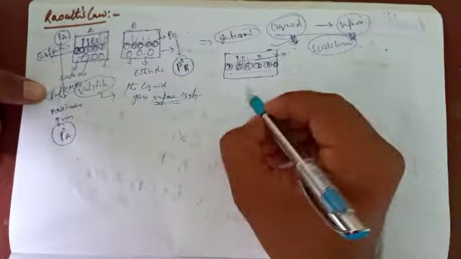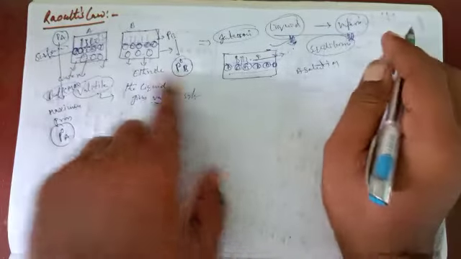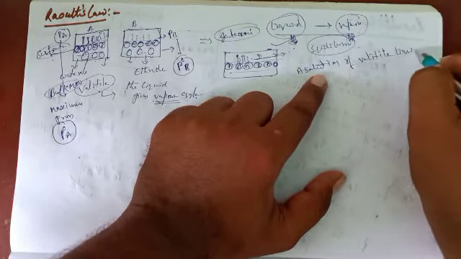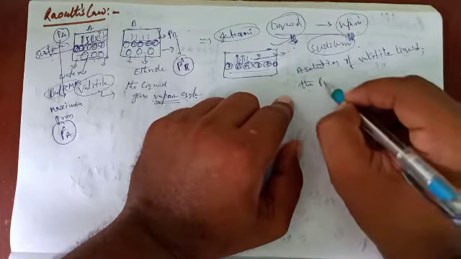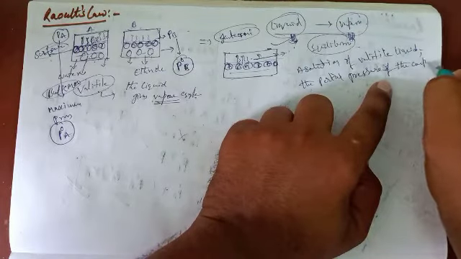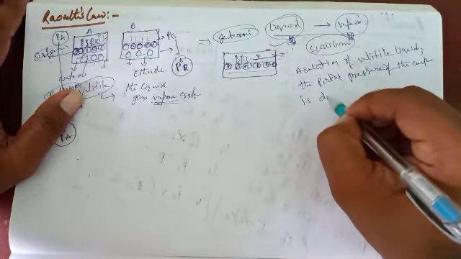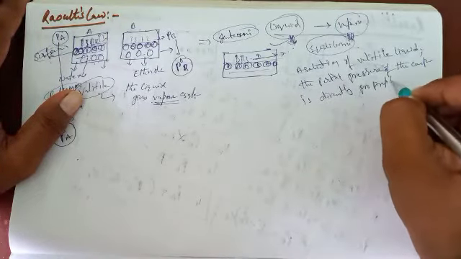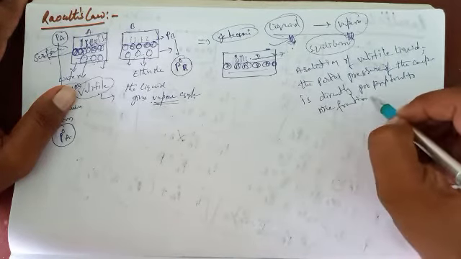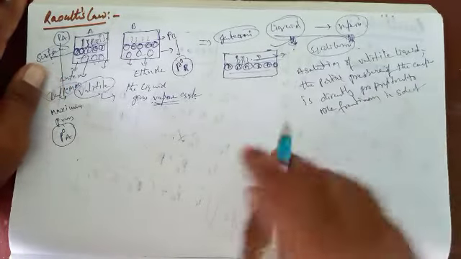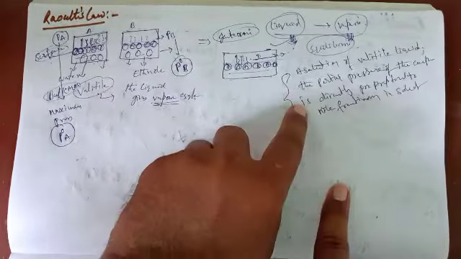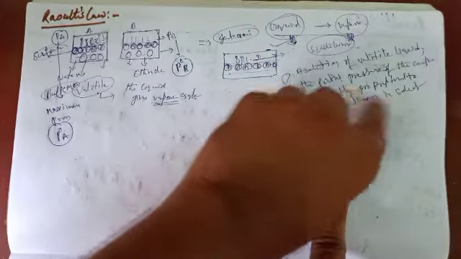total pressure. According to Raoult's law, in a solution of volatile liquids, the partial pressure of the component is directly proportional to its mole fraction in solution. Okay students, this is the Raoult's law statement. What is Raoult's law? In a solution of volatile liquids, the partial pressure of the component is directly proportional to its mole fraction in solution.